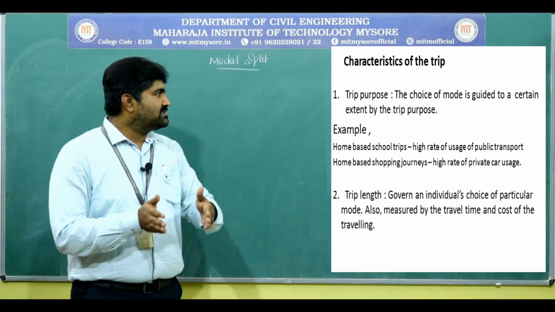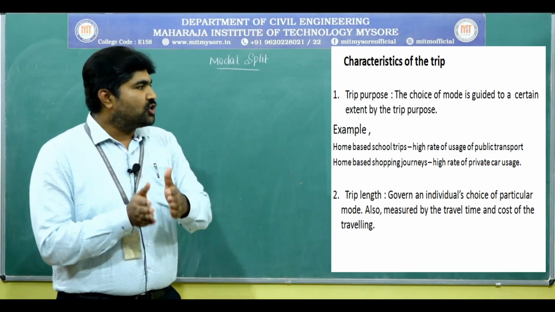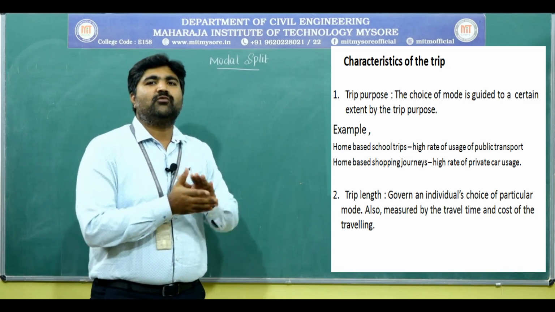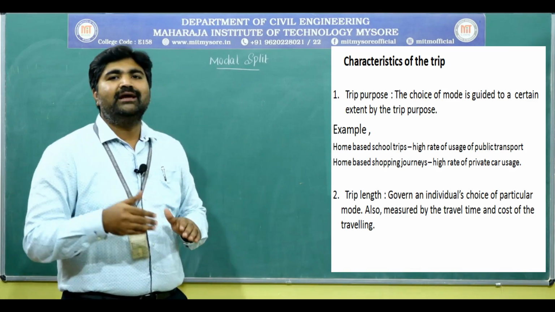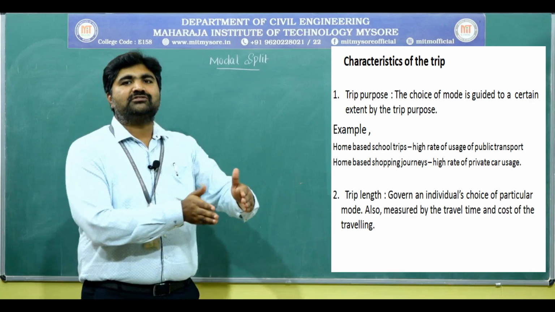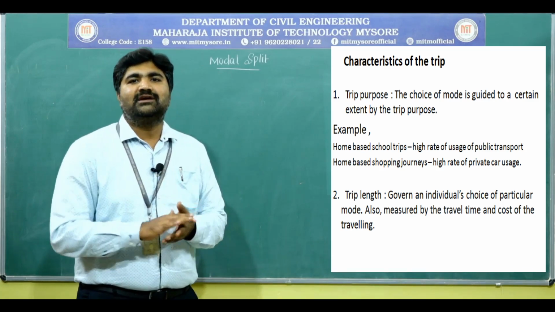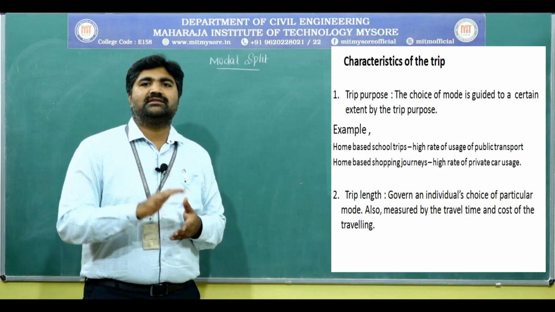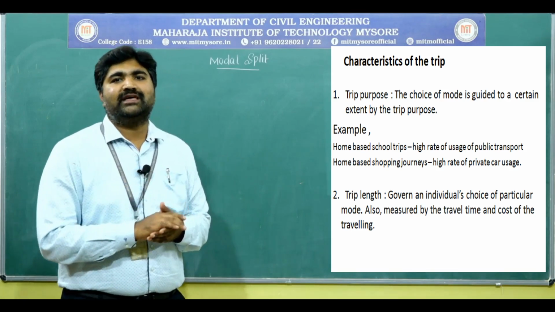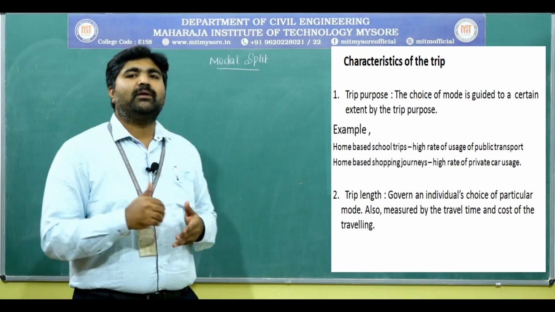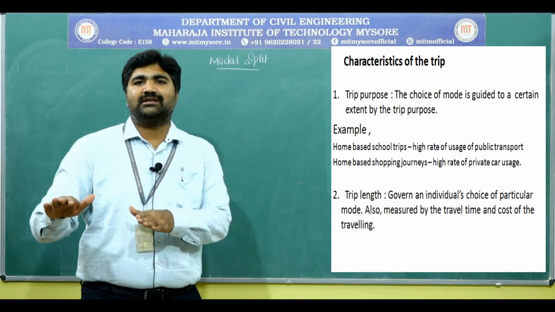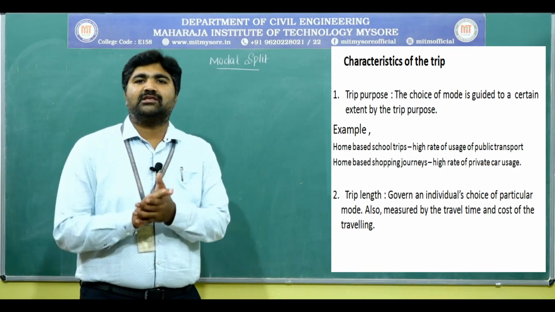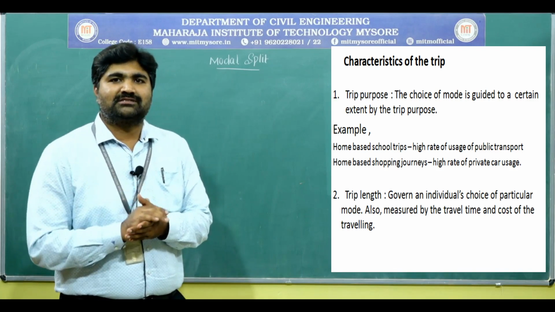Considering trip purpose, the choice of mode is guided to a certain extent by the trip purpose. For example, home based school trips have a high rate of usage of public transport. School going children prefer public transport, school buses and college buses.